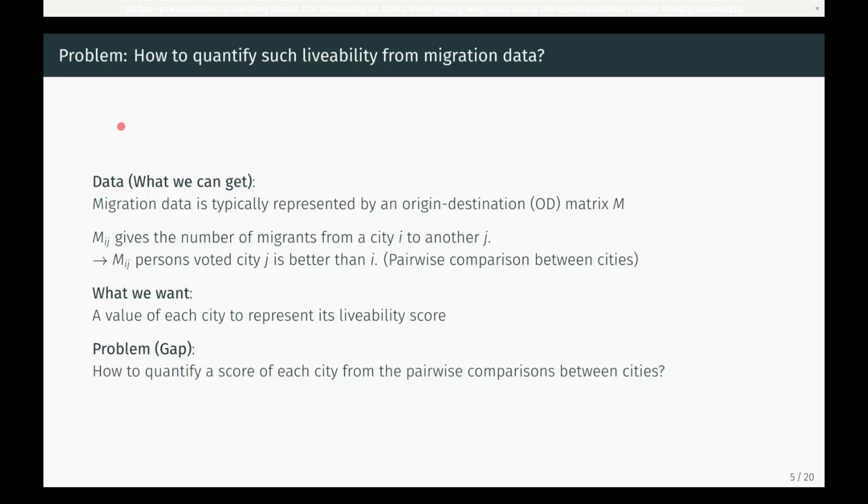But there is a technical problem to be solved. The problem is how to quantify such livability from migration data. Technically, our raw data form an origin-destination matrix. The element of the OD matrix tells us the number of migrants from one city to another. This means that the number of persons who voted for city J is better than I. This is data on pairwise comparisons between cities. But what we want is not the pairwise comparison. We want a scalar value of each city to represent its livability score. Therefore, there is a gap between what we can obtain and what we desire. This is a problem. How to quantify a score for each city based on pairwise comparisons between cities?